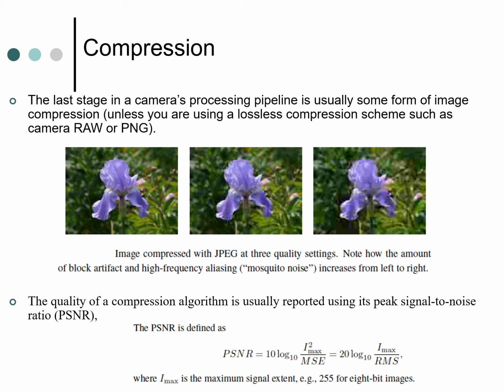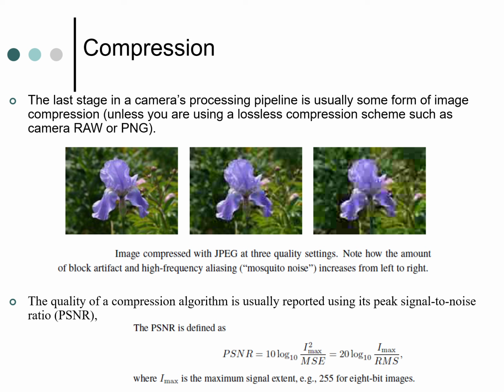The first one is somewhat better than the second one, and the second one is somewhat better than the third and somewhat worse than the first. So all three images in three different quality settings are shown for this flower. The quality of a compression algorithm is usually reported using PSNR, the peak signal-to-noise ratio.